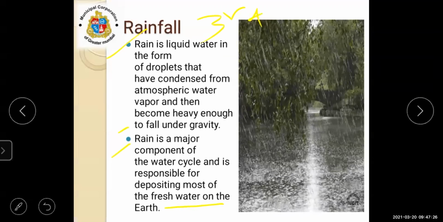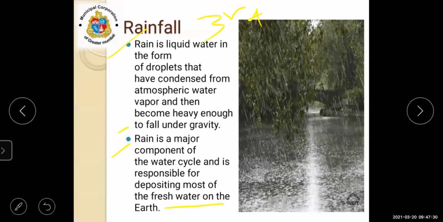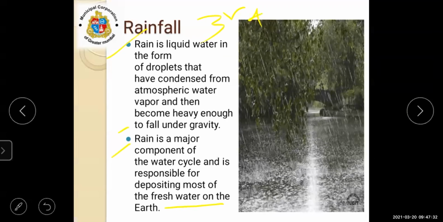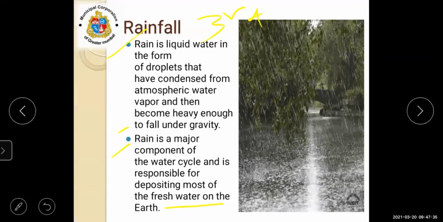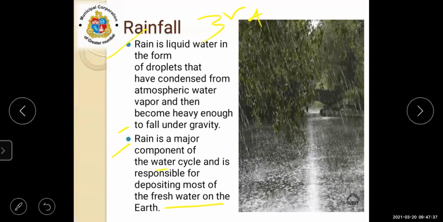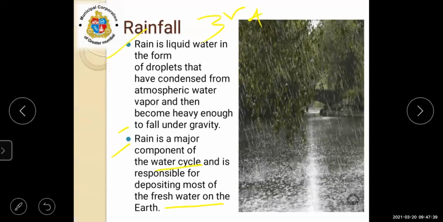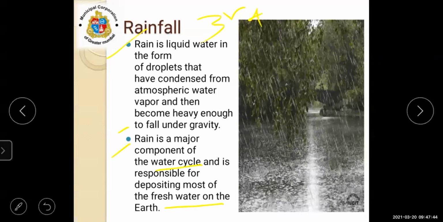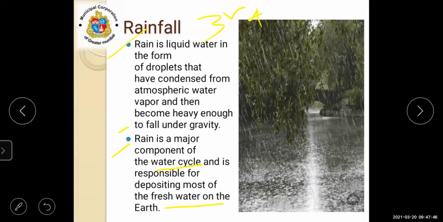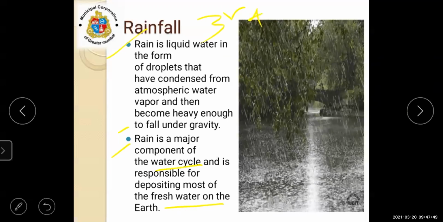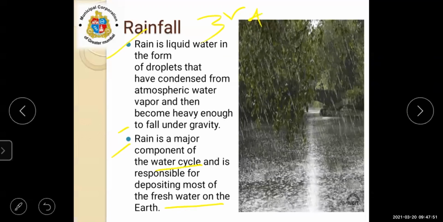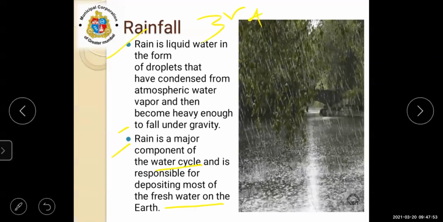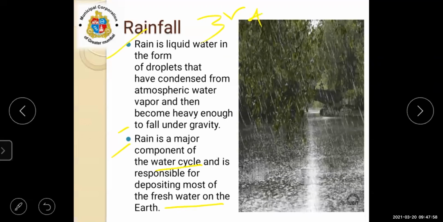Here we can say, as we are getting fresh water from the rain, the major component of the water cycle is rain. So in the form of liquid, we get water. They have the droplets over there. It is condensed in the cloud, and in the form of water droplets, we see the rainfall.